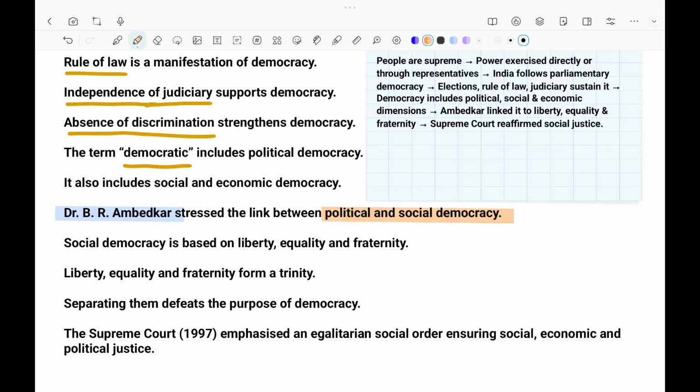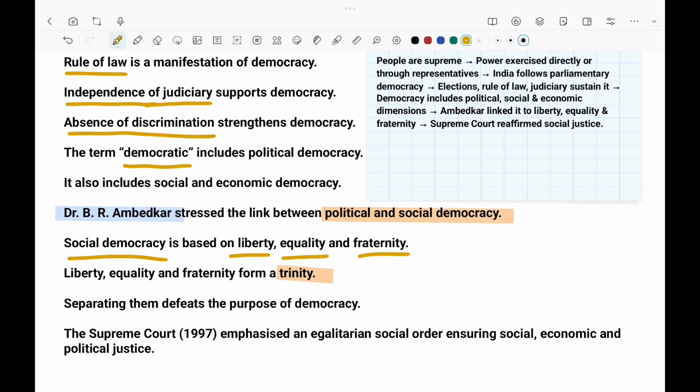Whereas the social democracy is based on three words: liberty, equality, fraternity. He calls it the trinity. He uses strong separate words: liberty without equality is domination. Equality without liberty is dictatorship. Fraternity without equality and liberty is an empty ideal.